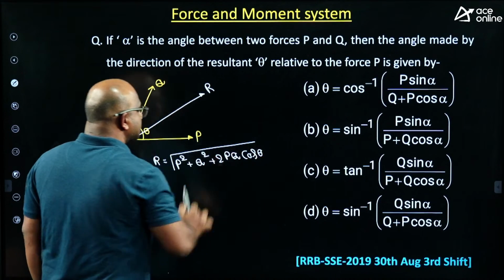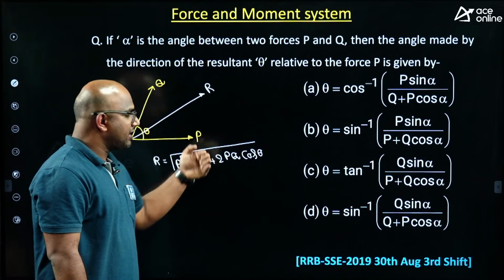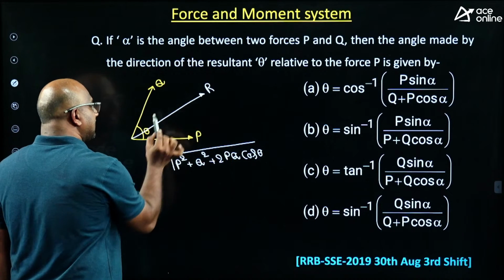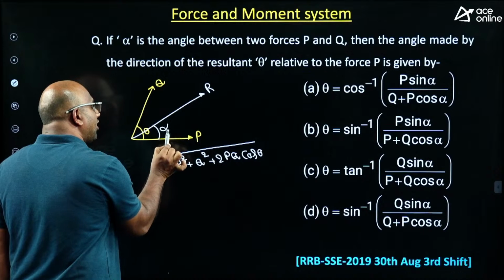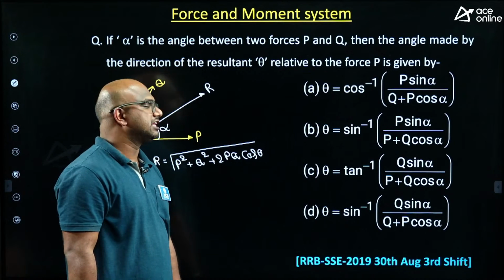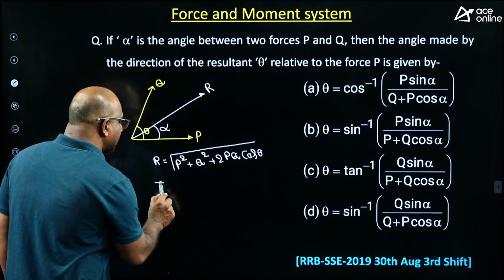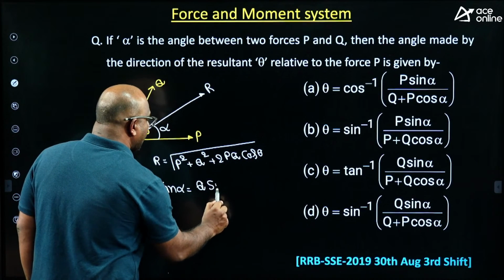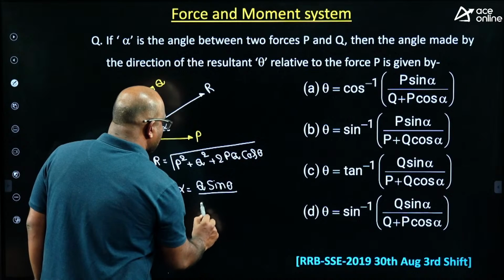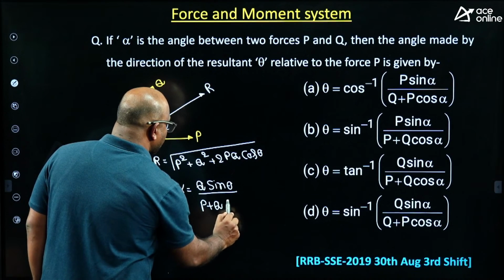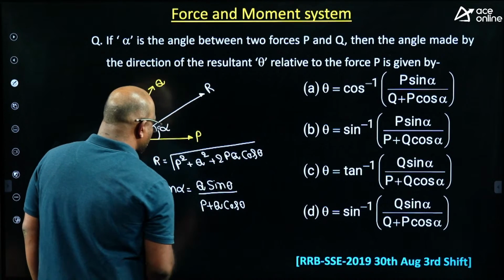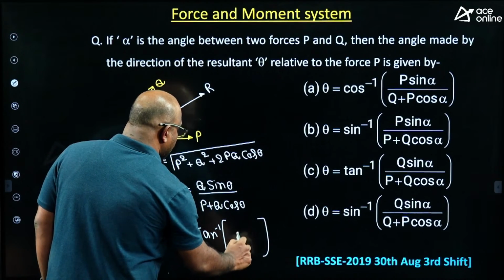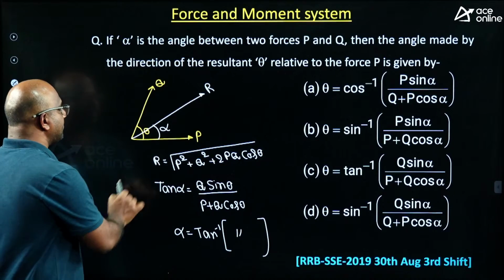R equals the square root of P square plus Q square plus 2PQ cos theta. It is the resultant, and you must remember this formula. Then it makes an angle of alpha with respect to P. How much is this angle? Tan alpha equals Q sin theta by P plus Q cos theta. So alpha equals tan inverse of this value. You have to remember these two formulas.